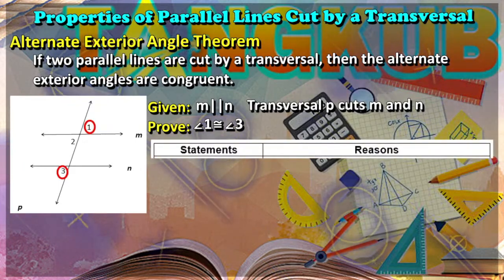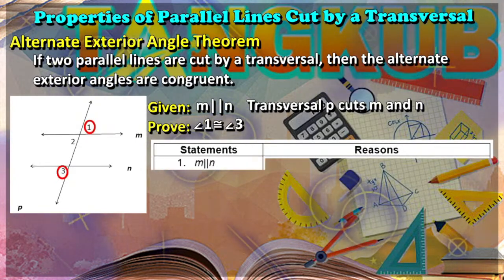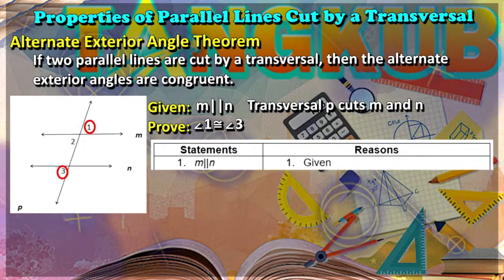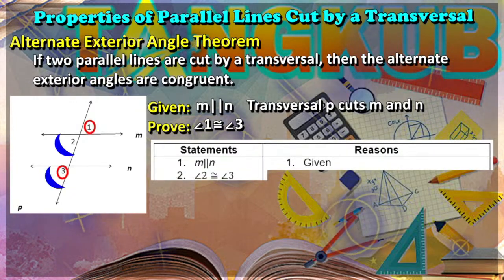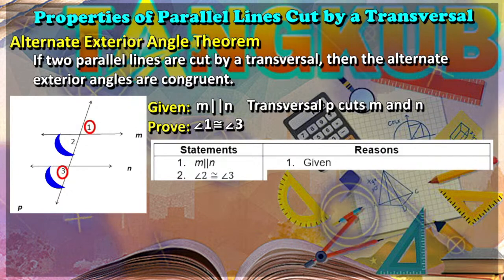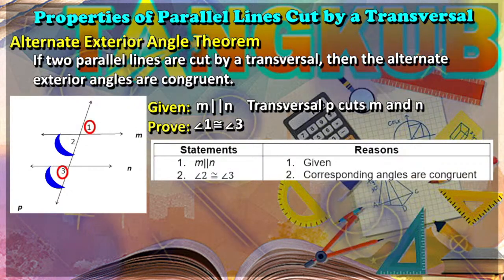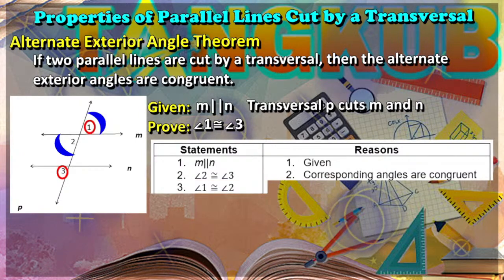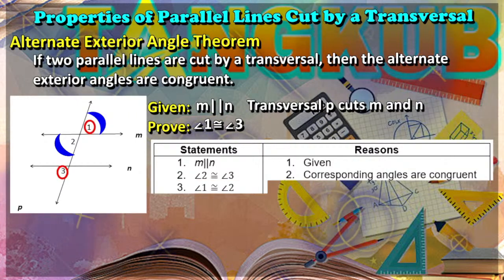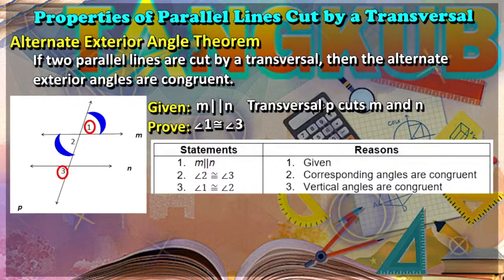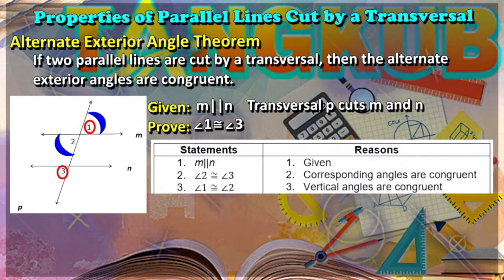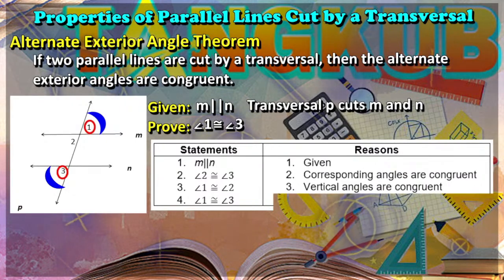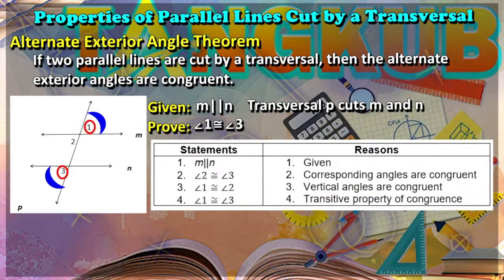So, here is the proof. First statement, line M is parallel to line N. The reason is given. Second, angle 2 is congruent to angle 3. Reason: corresponding angles are congruent. Next statement, angle 1 is congruent to angle 2. Reason: vertical angles are congruent. So, therefore, angle 1 is congruent to angle 3. Reason: transitive property of congruence.